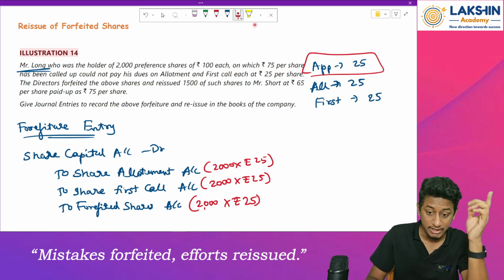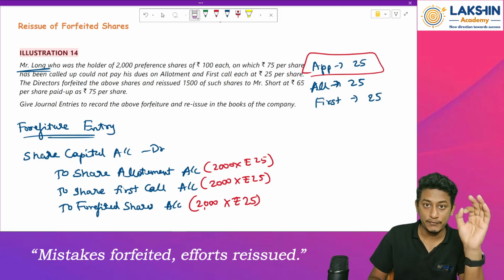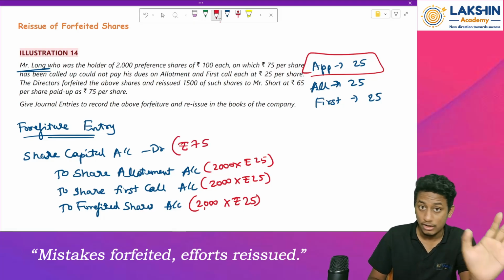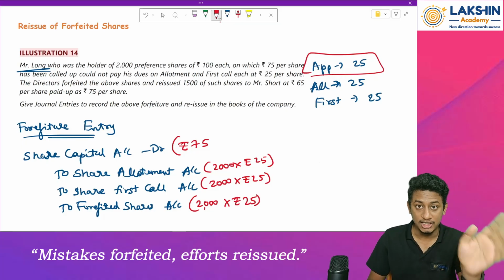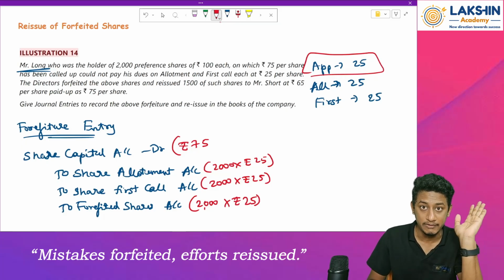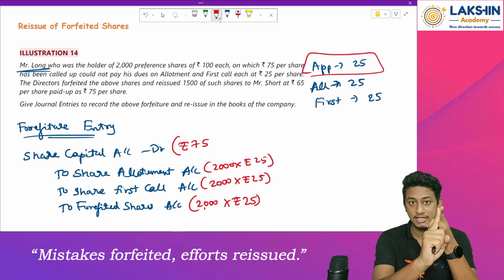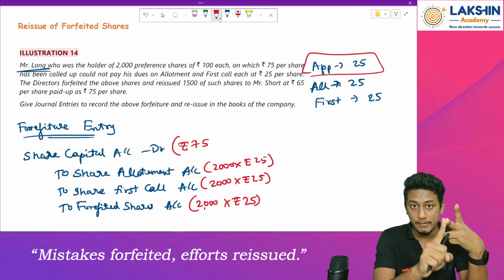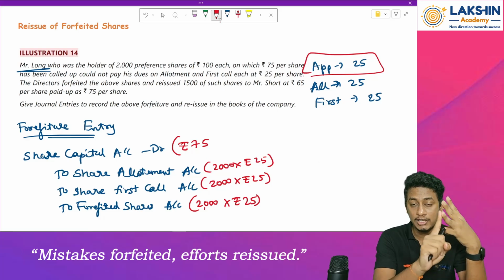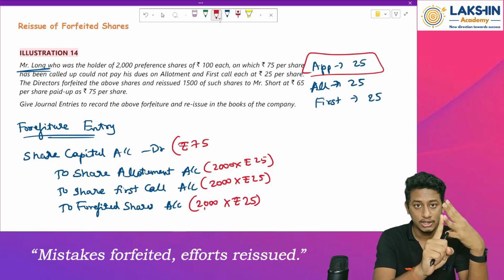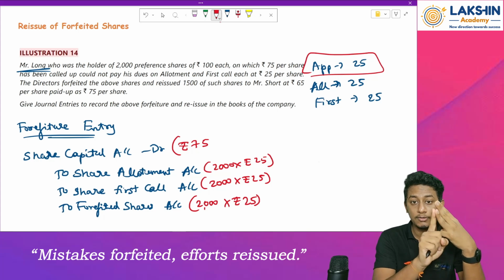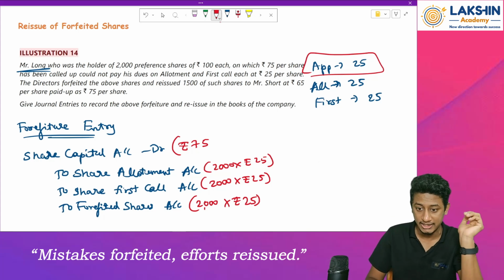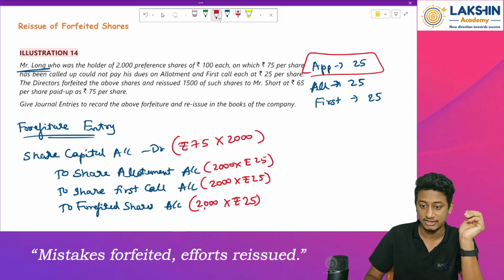Clear? Okay. Now how much is to be reversed in the share capital? How much will I forfeit for share capital? How much is actually called up? Rupees 75 is called up, right? Not rupees 100. The final call is yet to be made. So because of that, only rupees 75 will be reversed. Whatever entries I passed before, application account debited to share capital, share allotment account debited to share capital, share first call account debited to share capital. So I will debit only the share capital for which the entry is already passed before. Before, I passed the entries on 2000 shares. How much will that be?